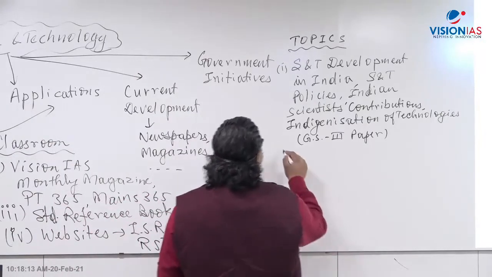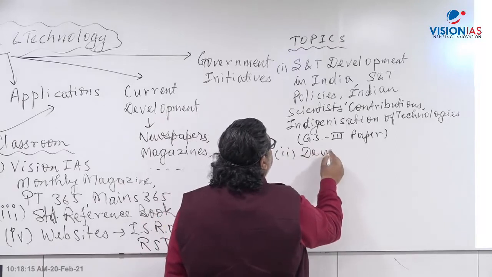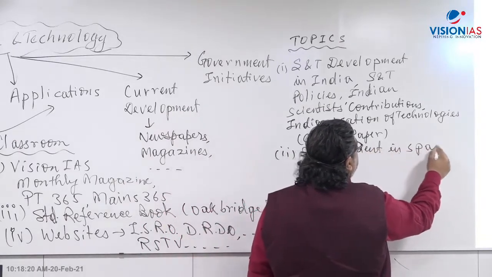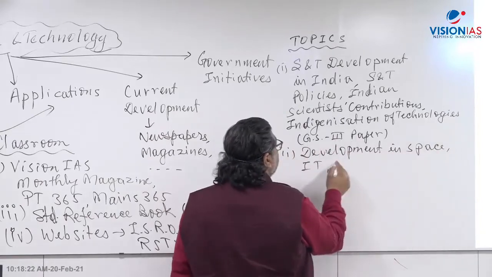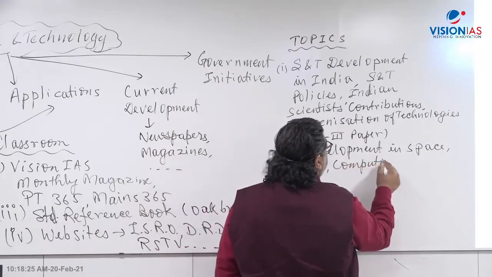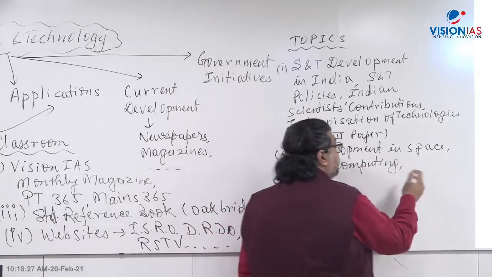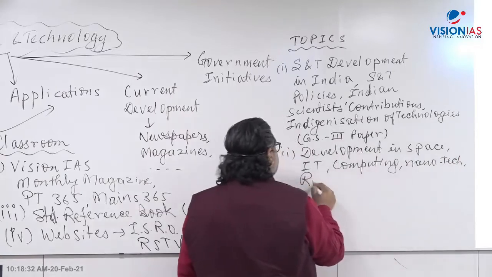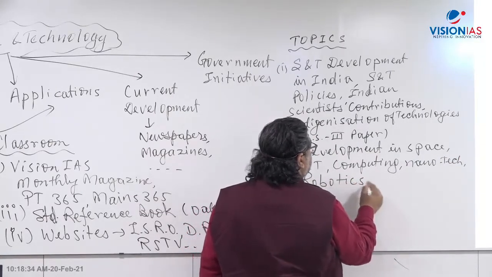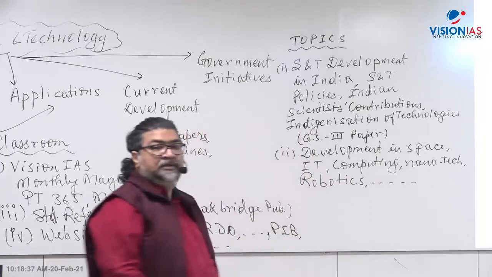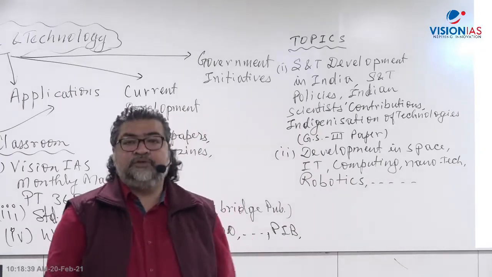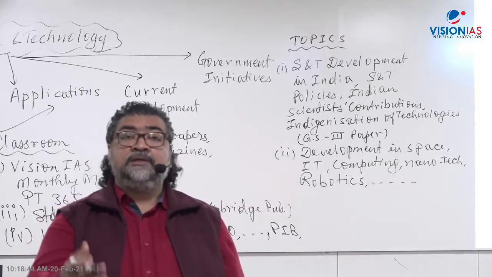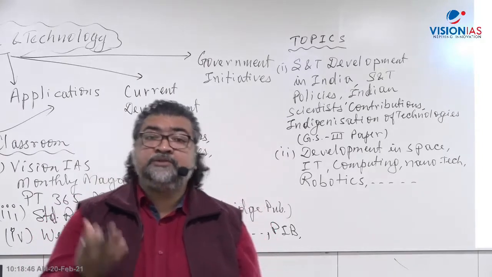Apart from that, we have to see the development, various types of development in the field of science and technology. Let's say space, IT, computing. You have to learn about biotechnology, nanotechnology, robotics. UPSC has already asked such areas in the main examination. There is a development in nuclear science and technology in India. We have a three-stage nuclear power program in the country, where we have built indigenous reactors for power generation.